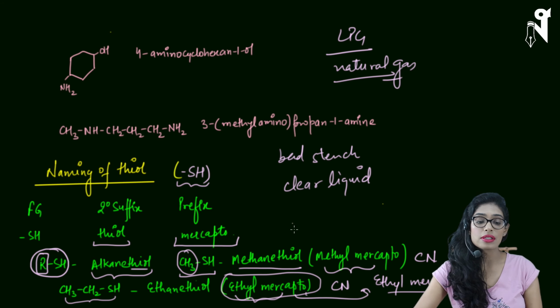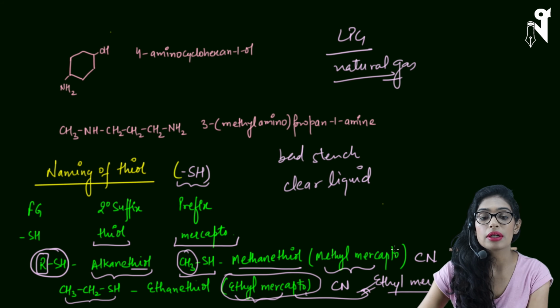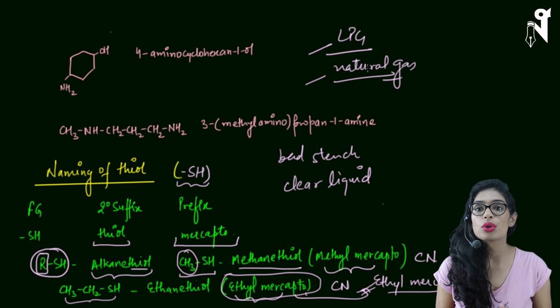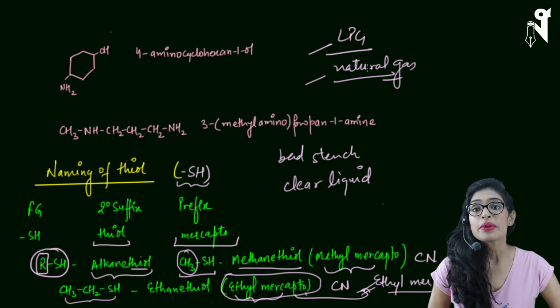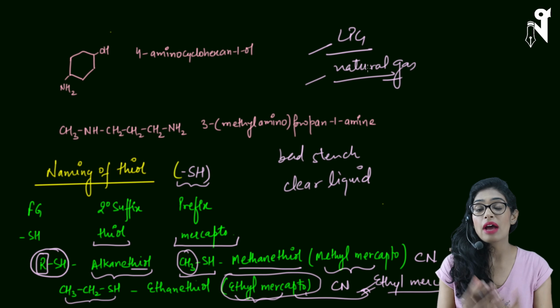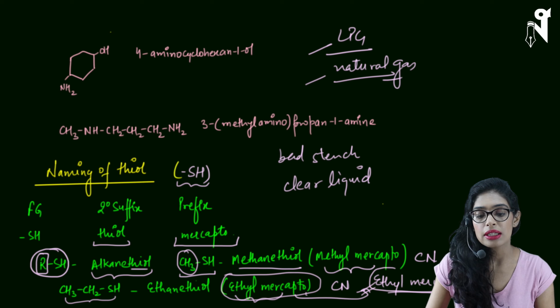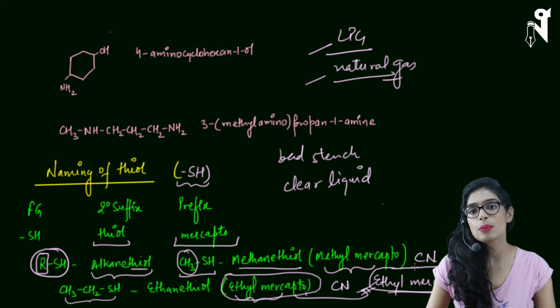So we add ethyl mercaptan to natural gas and LPG and such gases, which are very flammable and don't have their own smell, so that they get a distinguishable smell.